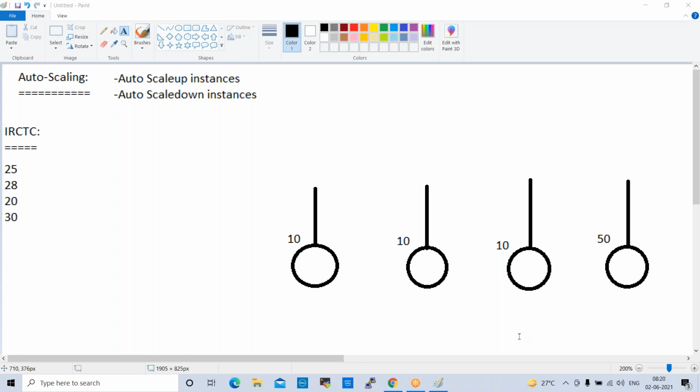Why did they require auto scaling here? Because on weekends and festival times, people go out for shopping and hotels, and by then requests increase drastically. For example, as we discussed, we have 3 servers serving 30 requests. If they receive more requests, what will happen? These servers cannot serve, right? So some mechanism should be required at the backend to automatically increase servers and decrease servers.